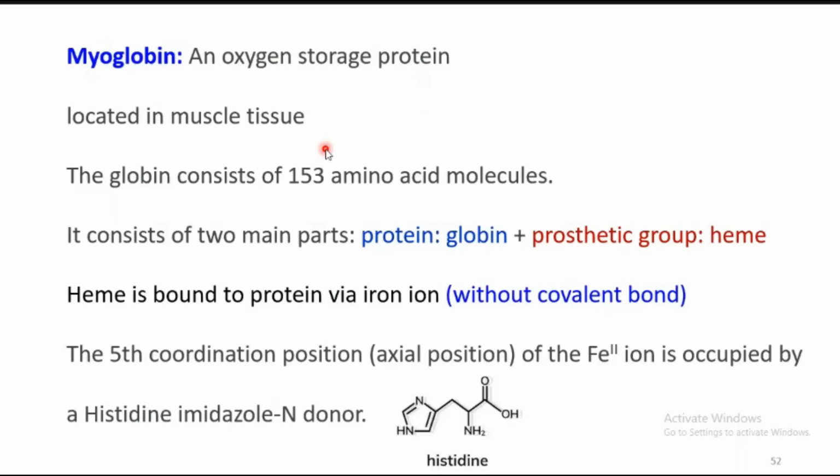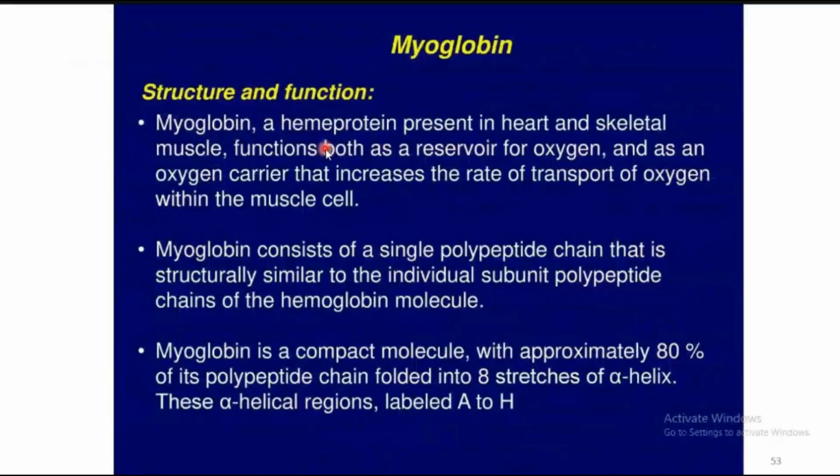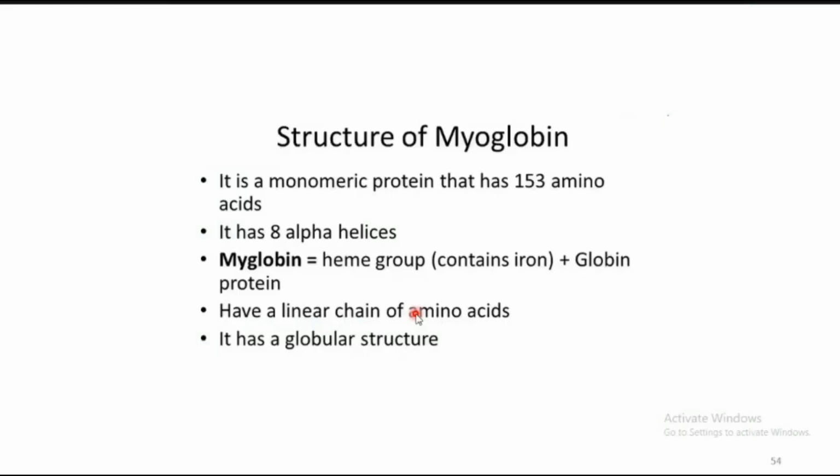Here also we have the histidine imidazole as the 5th coordinating atom. As we already saw, it is present in heart and muscles, and it functions as a reservoir for O2. It will store the molecular oxygen. Structurally, it consists of a single polypeptide chain that is similar to the individual subunit of the polypeptide chains of hemoglobin. Here there is a single polypeptide chain, and there is no feasibility for the formation of a salt bridge. So it exists as a monomer, whereas hemoglobin exists as a tetramer.